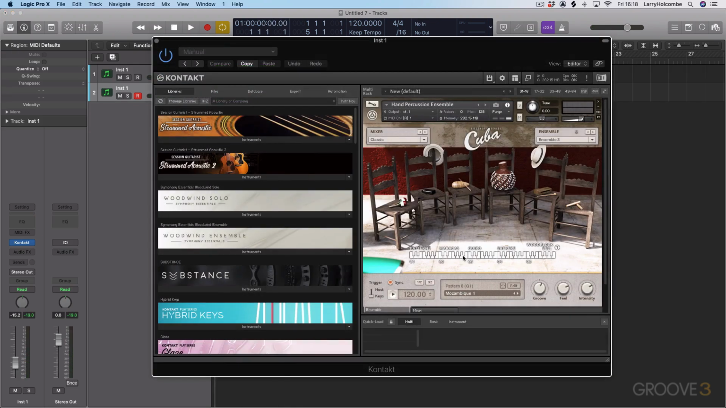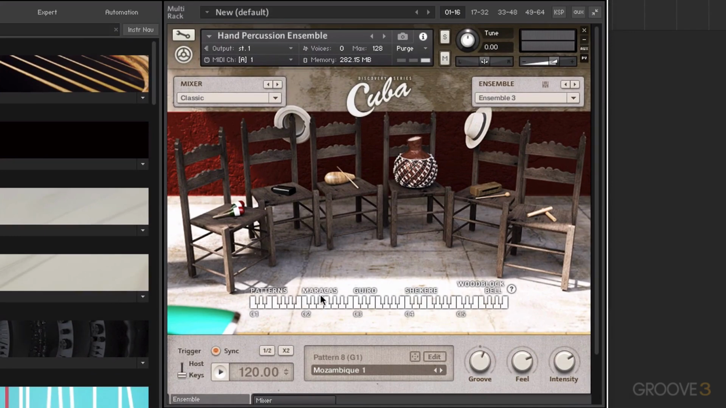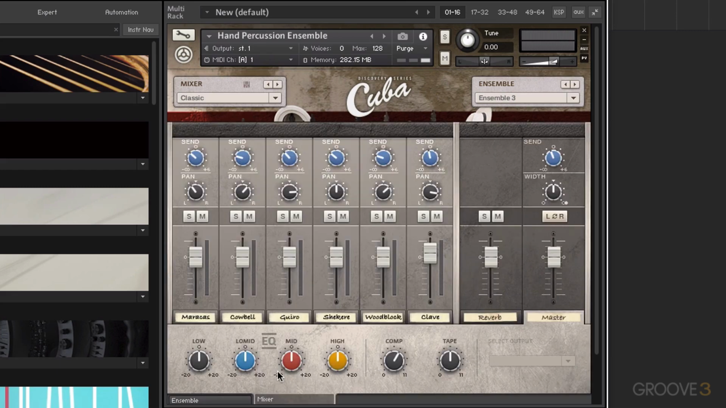So just to give you an idea of how you can use this, you could combine the patterns with an individually played part on the top, or you could not use a pattern at all and actually just program everything individually using the individual sounds. Okay, let's jump across to the mixer now. We've got something to play with.